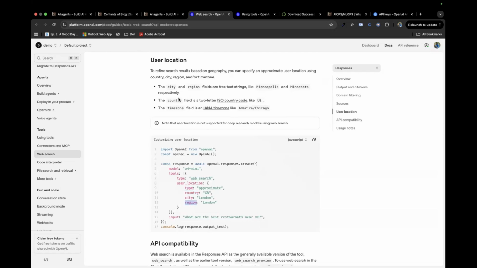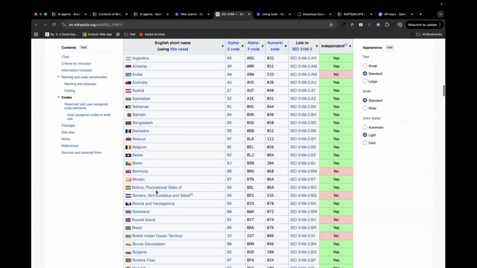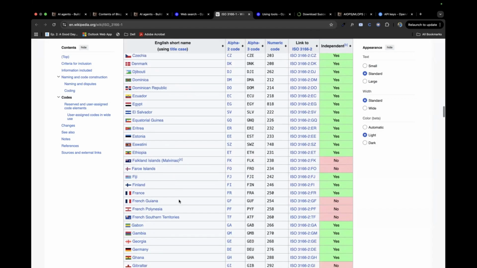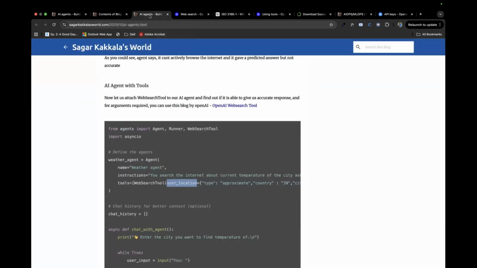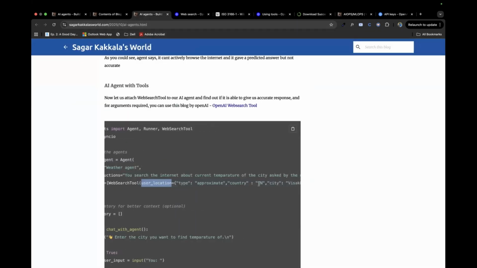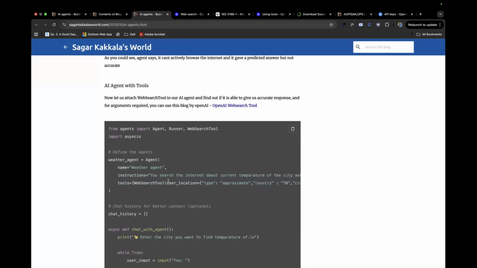And how you'll pass the arguments: the country field is a two-letter code, and the time zone is like this. For country, if you want, you could scroll, they gave the Wikipedia page, and I took India. So whatever web search it does, it will do from India for me now, like the user is located in India. So you are searching from India. Here the country is IN, and the city is Vishakhapatnam. It's more like I'm staying there and I'm searching there.